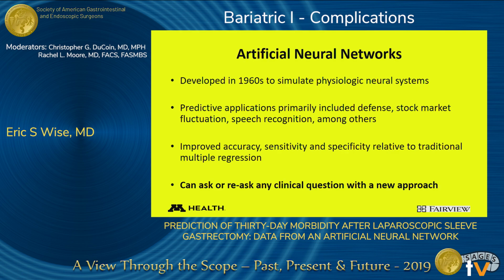So to back up a bit, I want to talk a little bit about artificial neural networks, which is basically machine learning. This technology was developed in the 1960s to simulate physiologic neural systems, that is, the brain. Predictive applications thus far have been in the realms of defense, fluctuations in stock market, speech recognition, among others, and there's been some limited use in clinical medicine. The benefits of artificial neural networks are primarily that there's improved accuracy, sensitivity, and specificity relative to traditional models which we use in clinical medicine all the time, which are almost exclusively based on multiple logistic or linear regression, depending on what your endpoint is. And therefore, with a neural network, you can ask or re-ask any clinical question, novel or not novel, with a new approach.